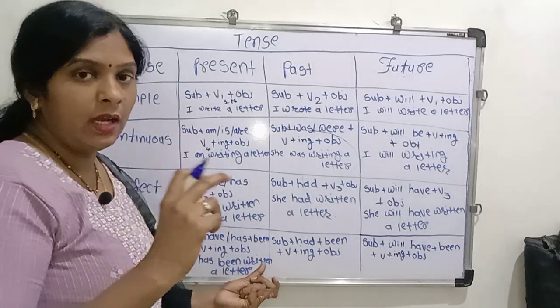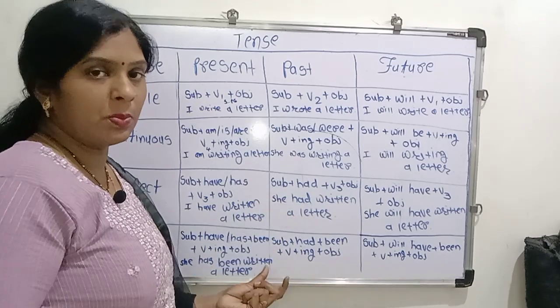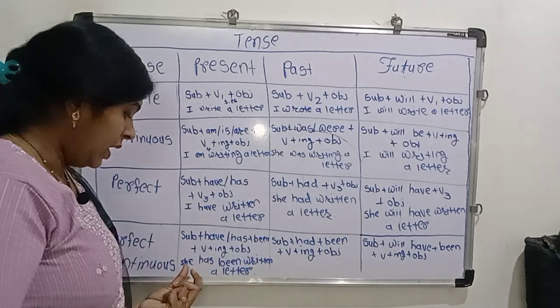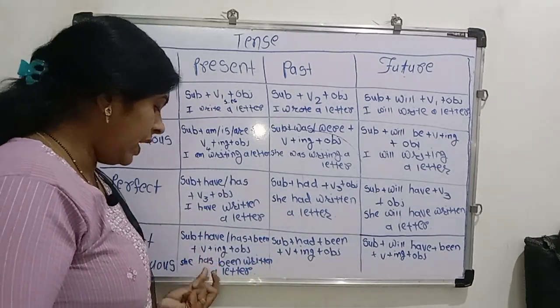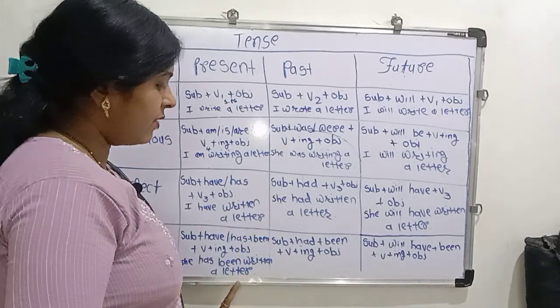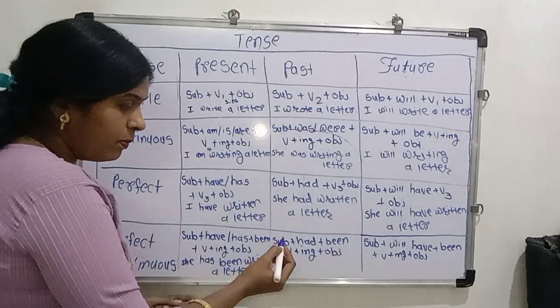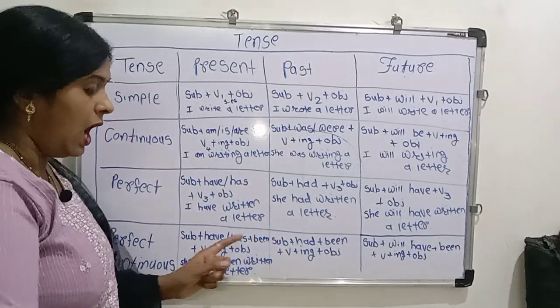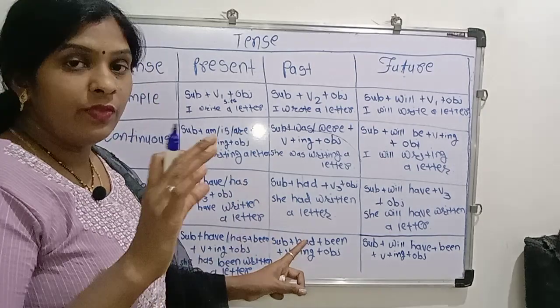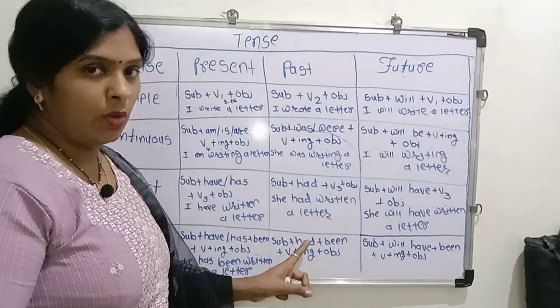read. Read is a first form, second form and third form also. They have been reading a book. These are more examples. Then past perfect continuous. First of all, use subject. After using subject, we are using helping verb had, singular and plural also.